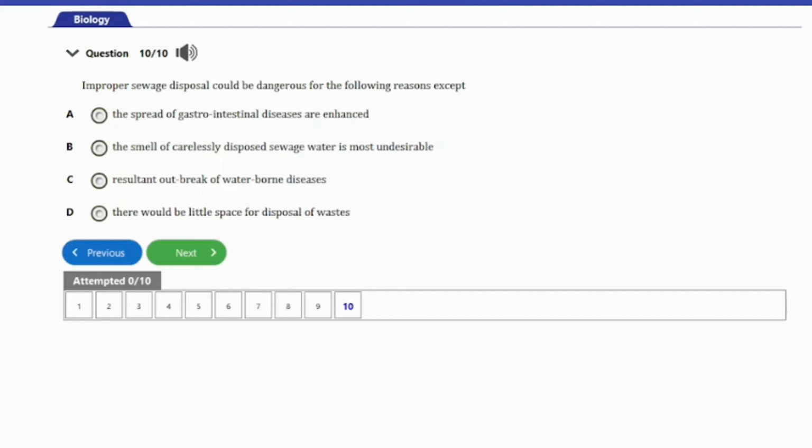So guys, the odd option here is option D. There will be little space for disposal of waste. Actually, the improper disposal of sewage could cause any of the options A, B, C, but not D, guys. Improper sewage disposal is not meant to have anything to do with the space required for disposal of waste. So as such, that's the answer to this question.